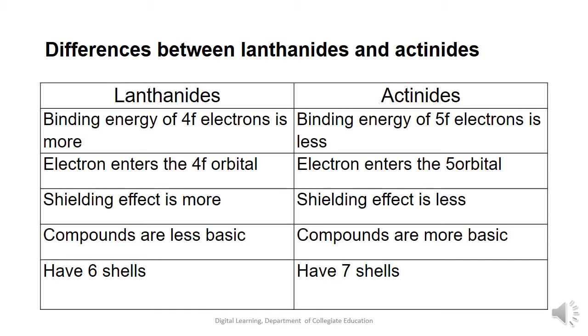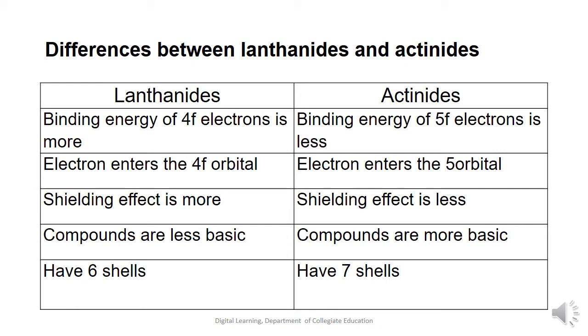Most of the lanthanides, with the exception of promethium, occur in nature. Most of the actinides, with the exception of uranium and thorium, are prepared in the laboratory. Lanthanides, with the exception of promethium, are non-radioactive, whereas on the other hand, actinides are radioactive.